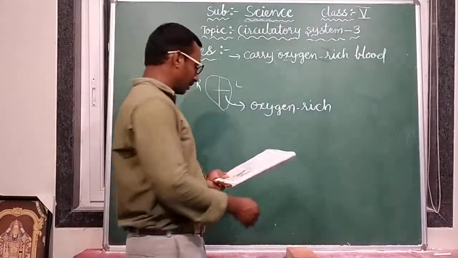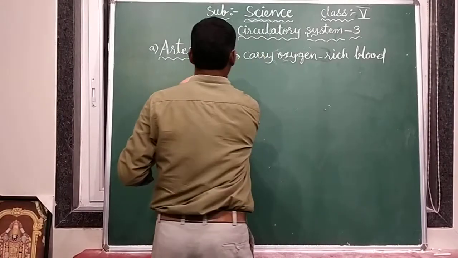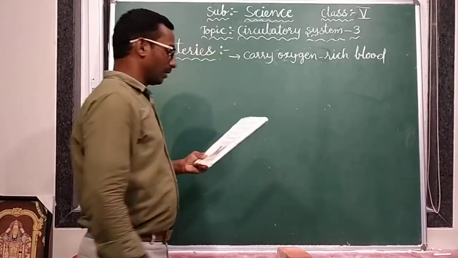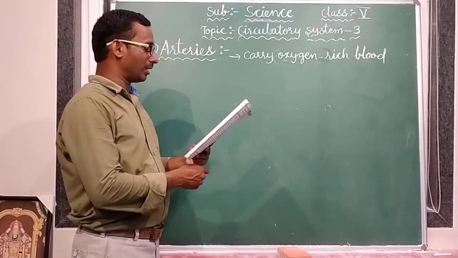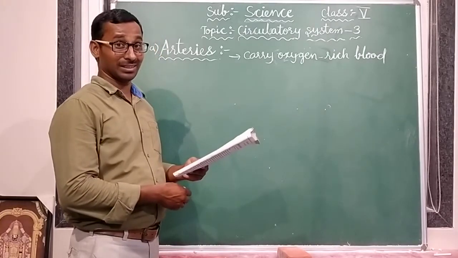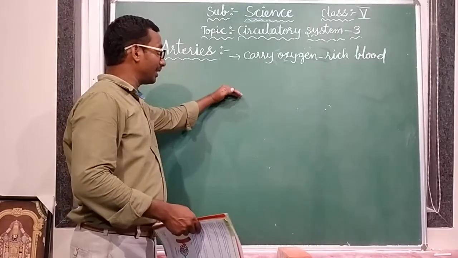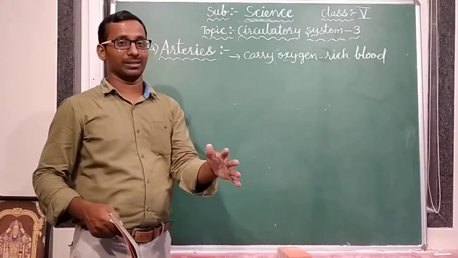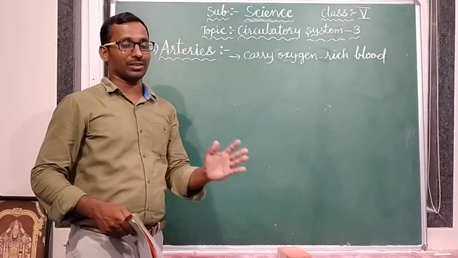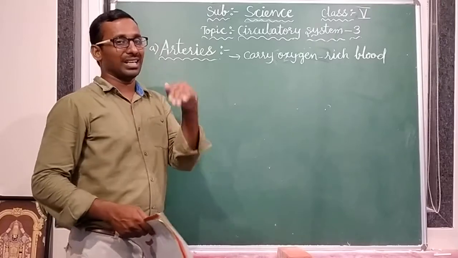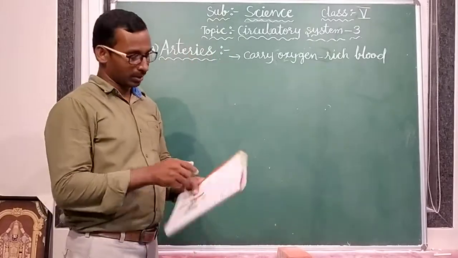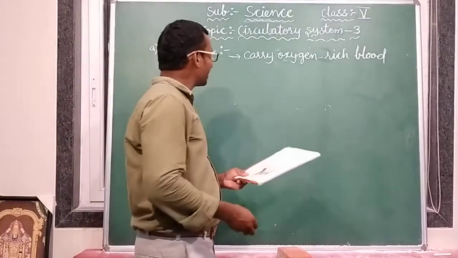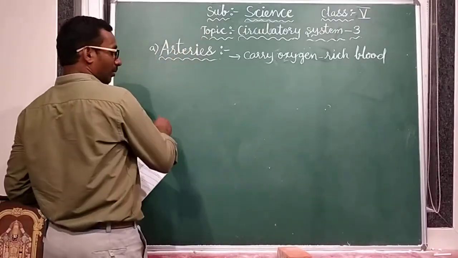Okay. And they also carry blood from the right side of the heart to the lungs. From the right side onwards they are sending to the lungs. Left side onwards they are carrying to the whole body. This is about arteries.